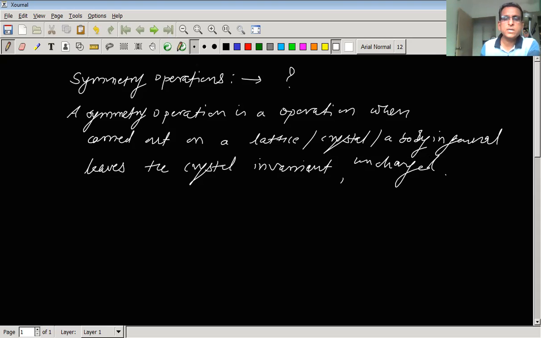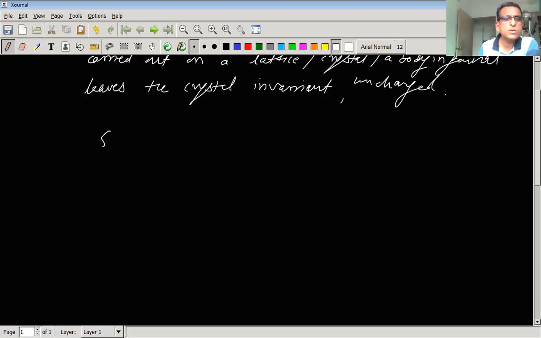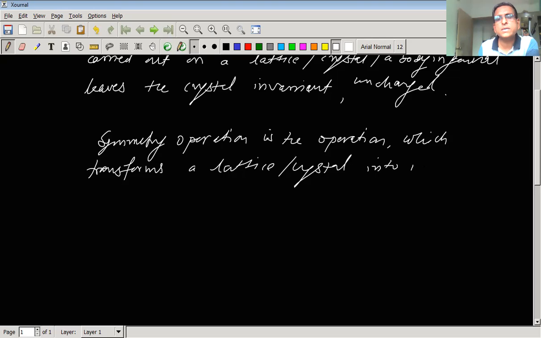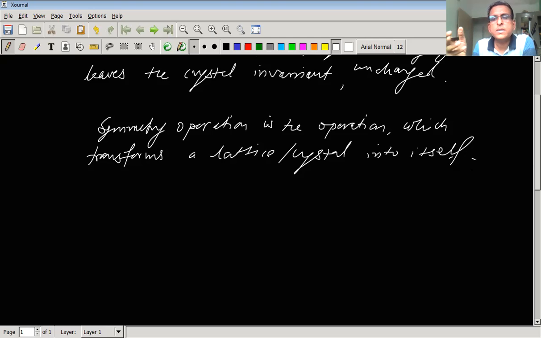So we can say a symmetry operation is the operation which transforms a lattice, or we can say a crystal, into itself. That will be called a symmetry operation. Now, as we proceed, it will be clear to you.